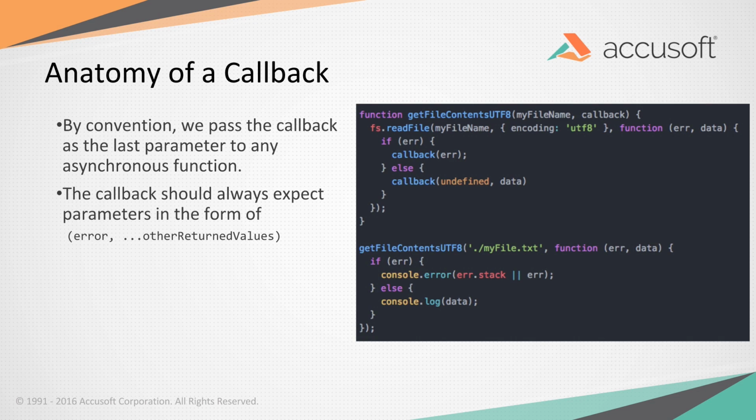So we have basically a function over here that takes the callback. You'll see it's the last parameter. So we're going to get the contents of a file as UTF-8. So we open up the file name, and if we got an error from the file system, which also happens to return a callback, we propagate that error up. If we didn't, we call back with undefined, so no error, and then the actual data we read from the file. So really we're doing a light wrapper around fs.readFile that forces it to be UTF-8.